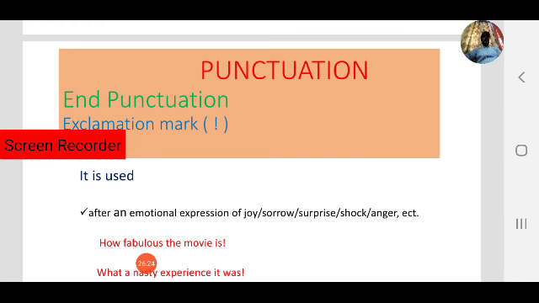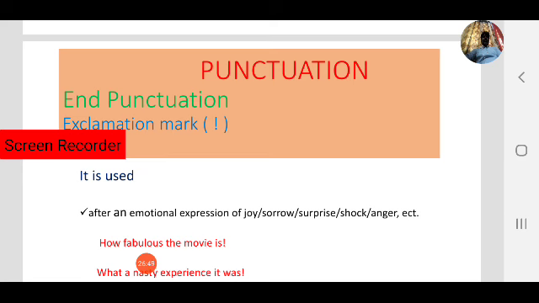In these different emotions we use exclamation marks. That is one case. Note it down. First case is, an exclamation mark is used after an emotional expression of joy, sorrow, surprise, shock, anger, etc.